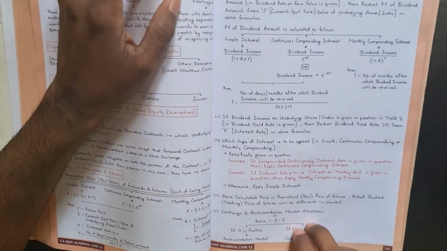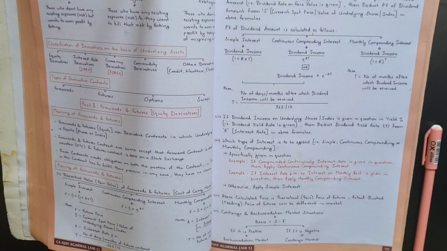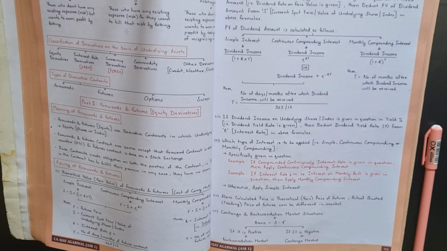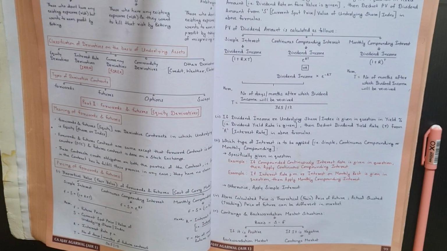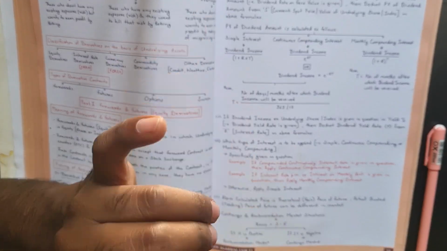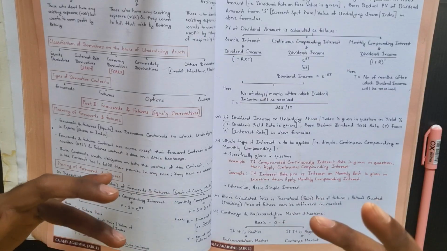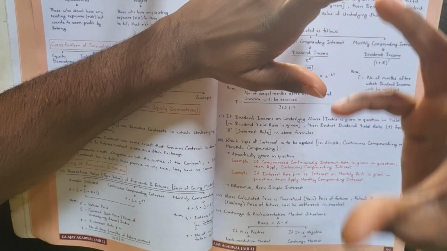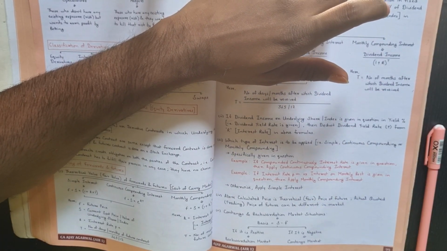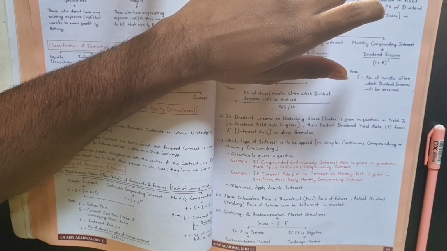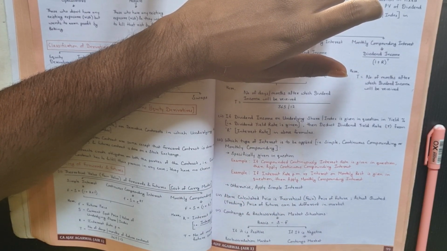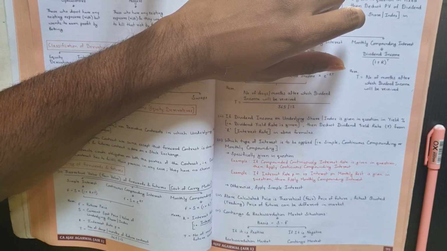Next, the price calculated above is the theoretical fair price of the future. So F is equal to S into (1 plus R into T), or F is equal to S into e raised to RT. Whatever you calculate is your theoretical fair value, but your actual quoted price can be a little different. It is not mandatory that your intrinsic value is equal to your actual market value, right? Your theoretical fair price need not be equal to your actual quoted price on the future.